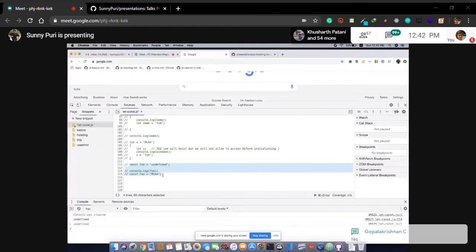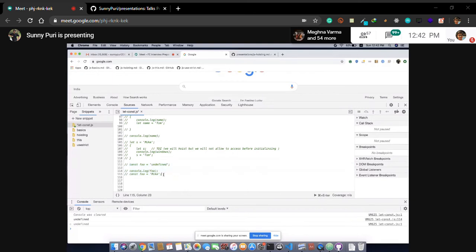Don't be smart over there. Just explain to them that basically it will not get hoisted. Tell them you cannot access it before its initialization. If they ask you, then explain it on paper or pen. Otherwise they'll think you are not aware of the concept of hoisting. So this is hoisting, a continuation topic. Okay, this is clear.